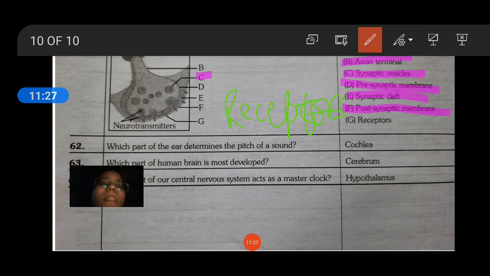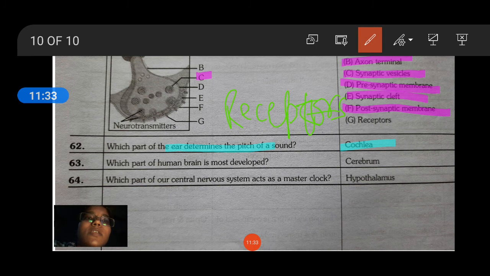The part of the ear which determines the pitch of sound is the cochlea. The part of the human brain which is most developed is the cerebrum. The part of the central nervous system which acts as the master clock is the hypothalamus. The master clock of our body is the hypothalamus, and the most developed part of the human brain is the cerebrum. Pitch is determined by the cochlea.